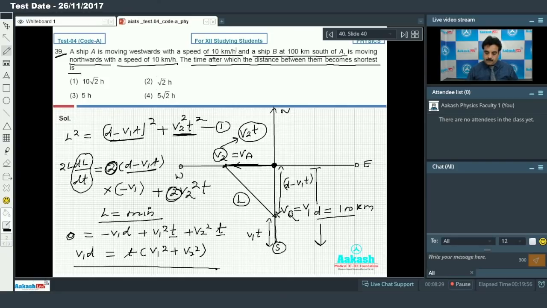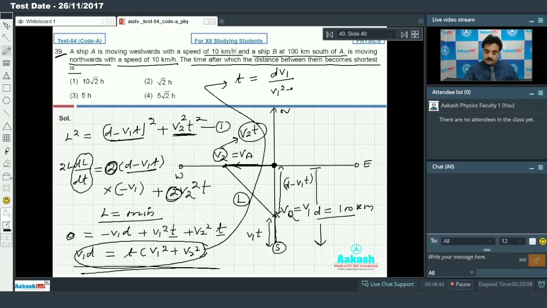So now I am using this relation for the time. Time t is given by d V1 upon V1 square plus V2 square, and this time is what is required: the time after which the distance between them becomes shortest, because the time we have calculated uses the condition that length is minimum as per the question. So now I am going to place the values.